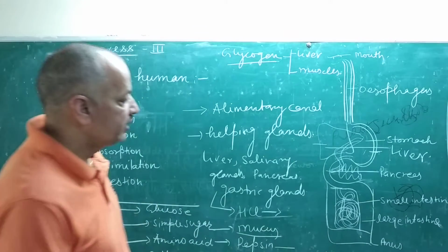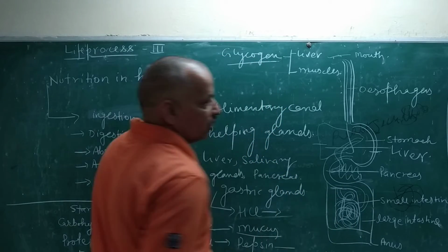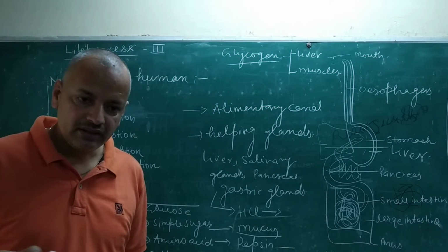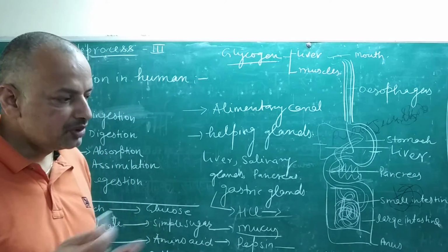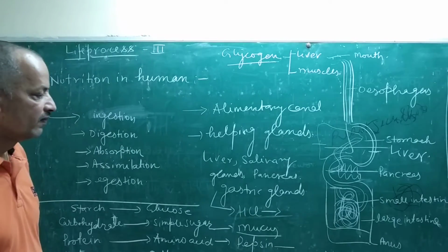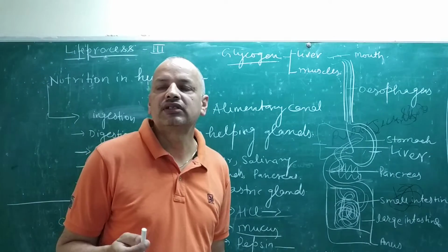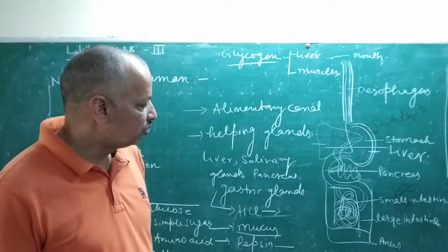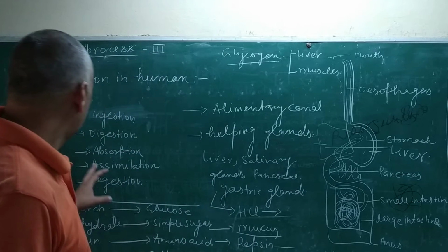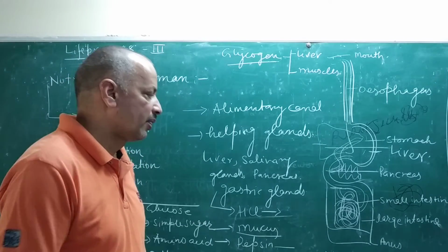So after reaching the small intestine, food is almost digested, and the digested part must diffuse into the blood vessels. After reaching the middle portion of the small intestine, food is taken by blood vessels for absorption and travels to the whole body.